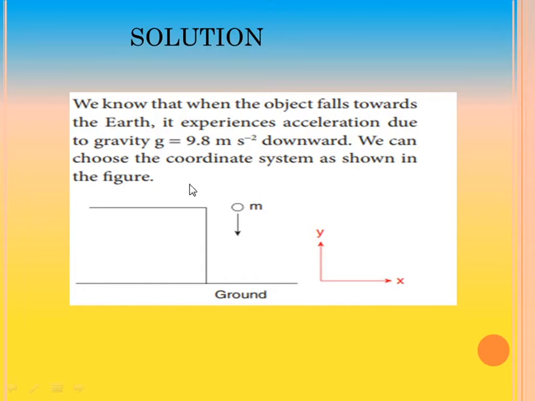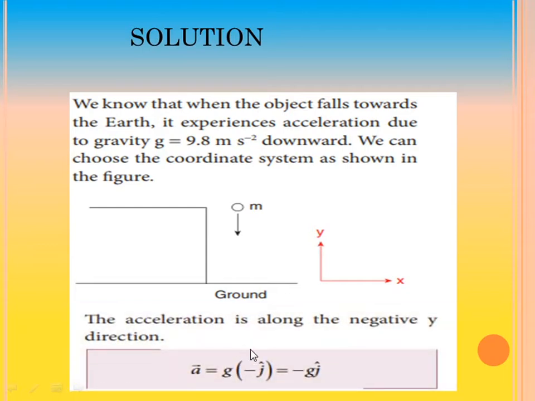As you see in the figure, this is the ground, and the object moves downward. If it moves upward, it lies along the positive y direction, but if it moves downward, it lies along the negative y direction. So this is expressed as the acceleration along the negative y direction being g into minus j cap.